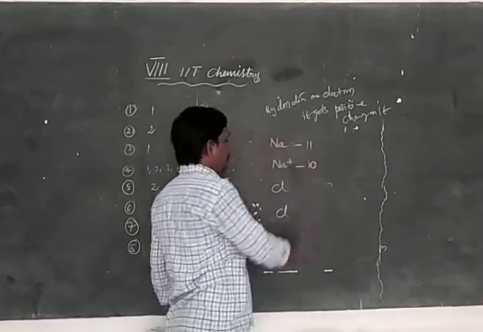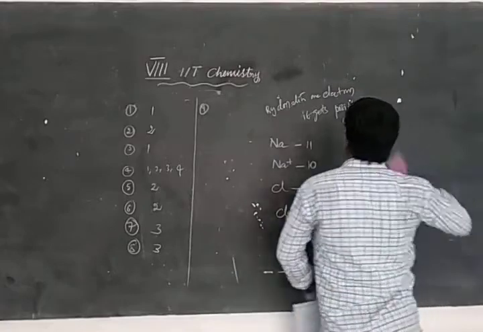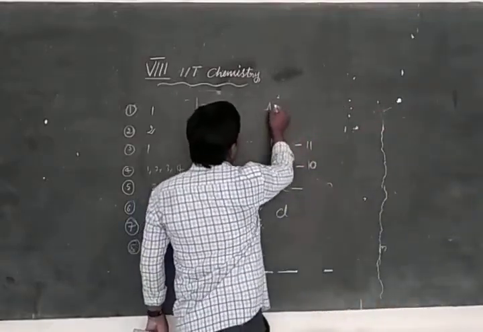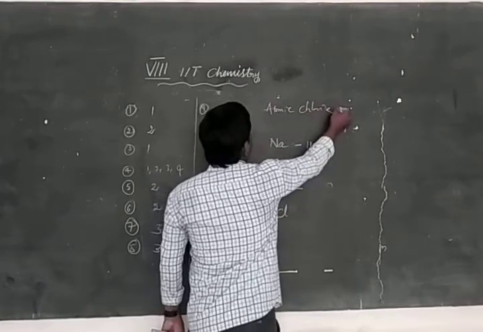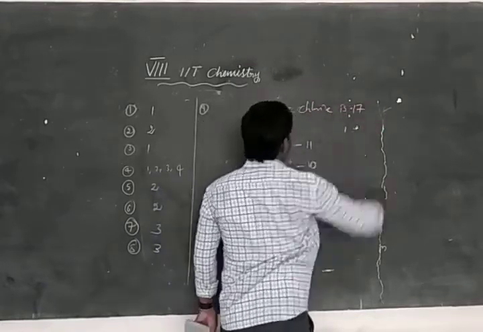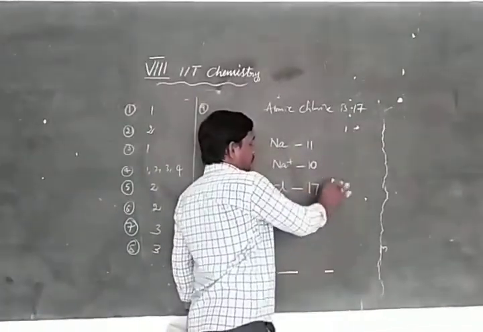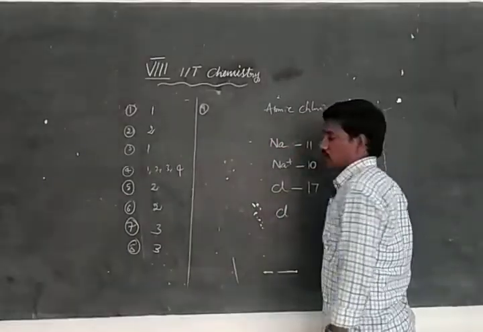What is the atomic number of chlorine? The atomic number of chlorine is 17. How many electrons are there? There are 17 electrons.